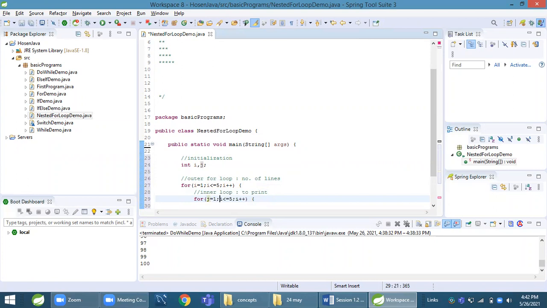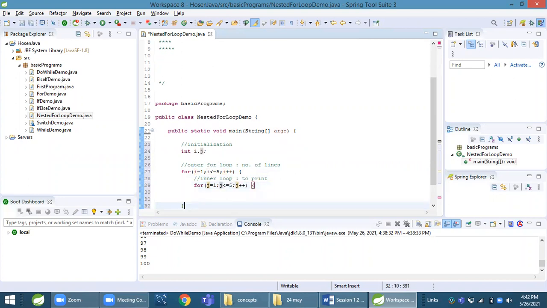I take another loop variable, j equal to 1, j less than or equal to 5, j plus plus. Now I print the content. I want to print a star, so I give a star.